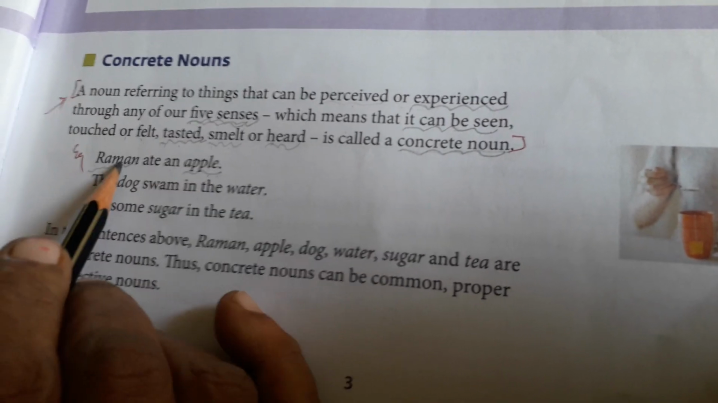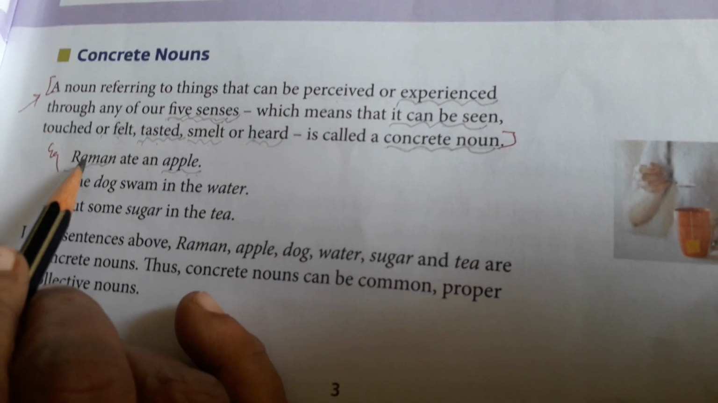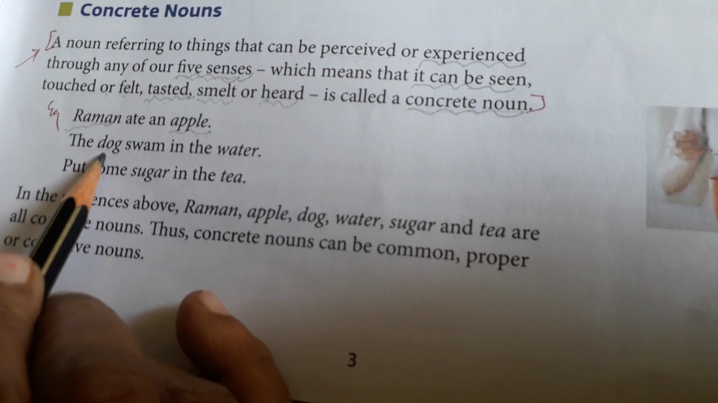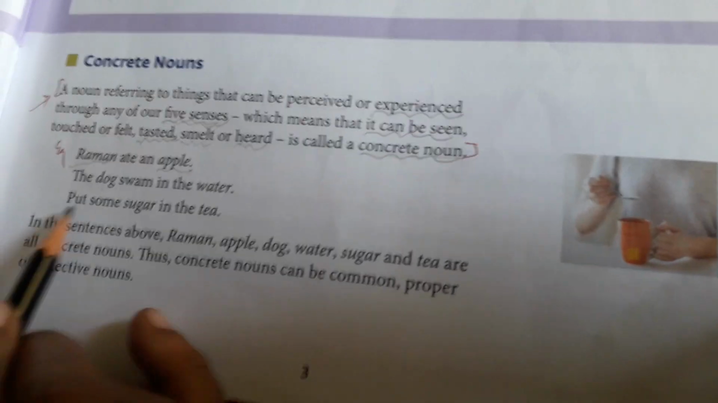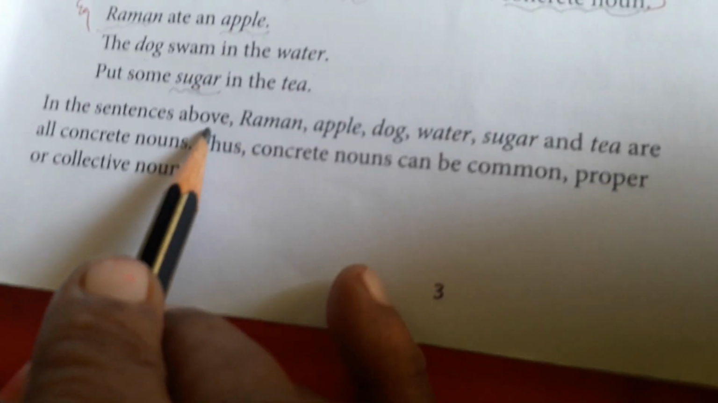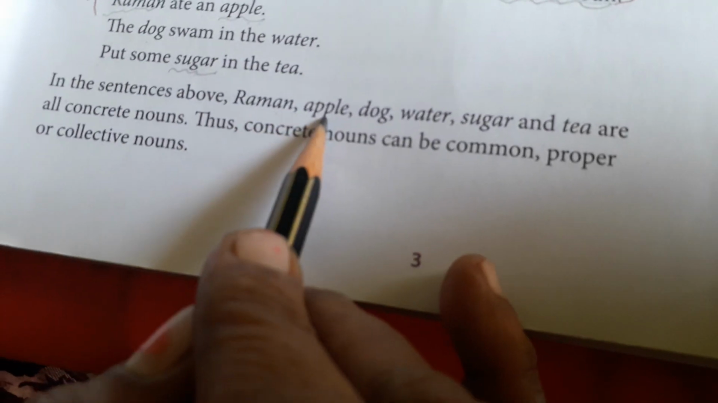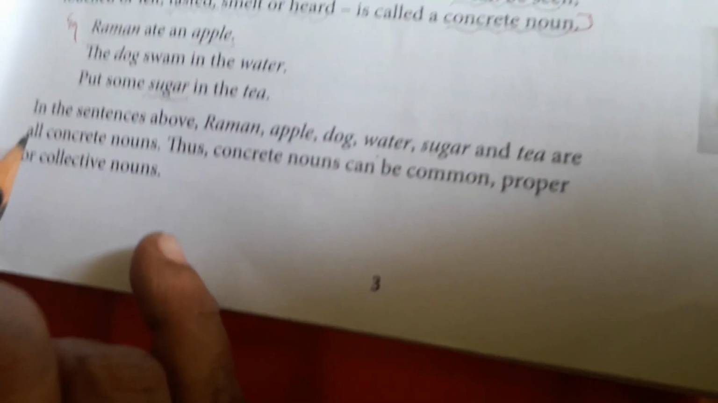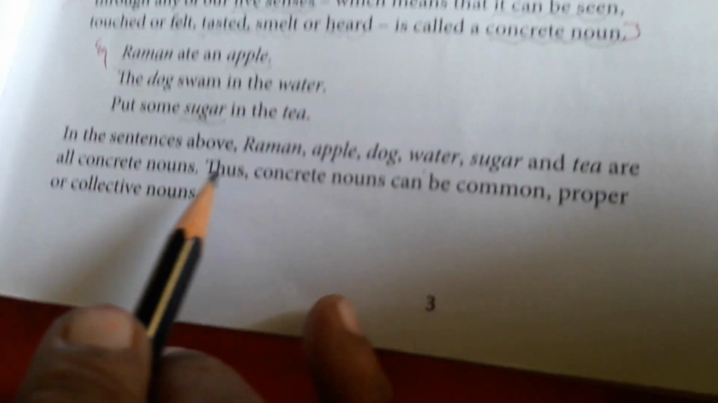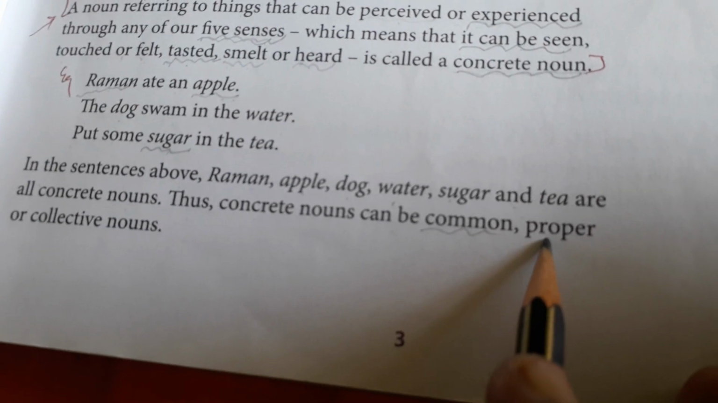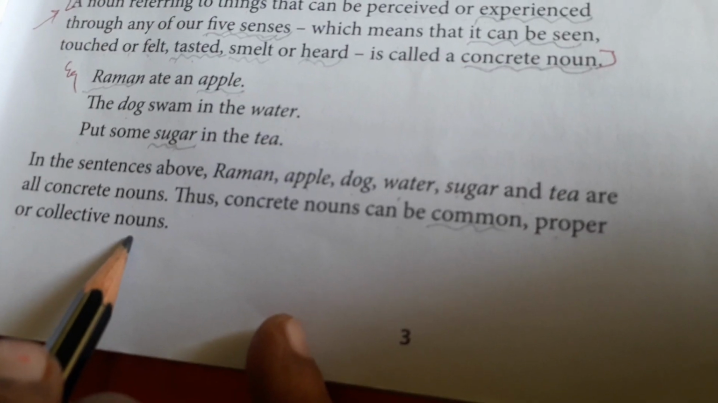Okay, example: Raman ate an apple. Here Raman and apple, these two are nouns. Which type of noun? Concrete noun. The dog swam in the water. Dog and water. Put some sugar in the tea. Here sugar is the concrete noun. In the sentences above, Raman, apple, dog, water, sugar and tea are all concrete nouns. Thus, concrete nouns can be common, proper or collective nouns.